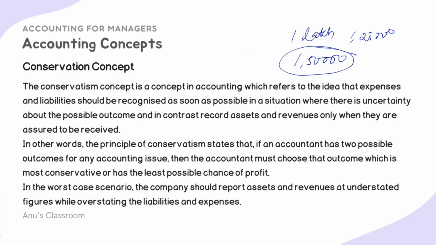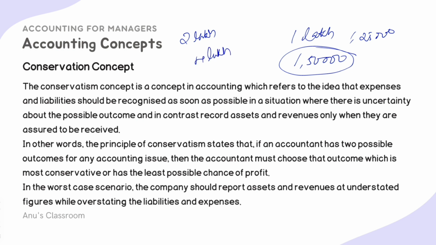Okay, similarly, if I did a transaction and that transaction resulted in creation of an asset, and that asset is worth, let's say, 2 lakh rupees right now, and it is in its peak good time, maybe it is like a stock, you bought a share, and that share is expected to maybe grow up to around 4 lakhs.